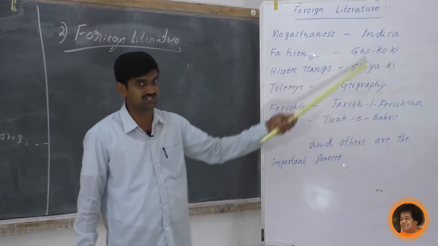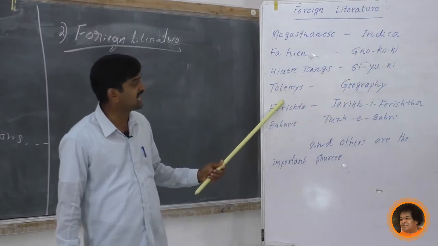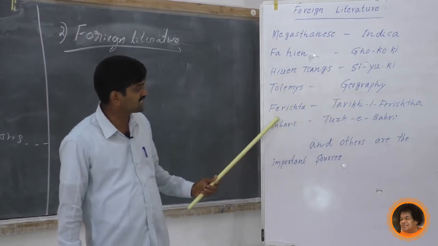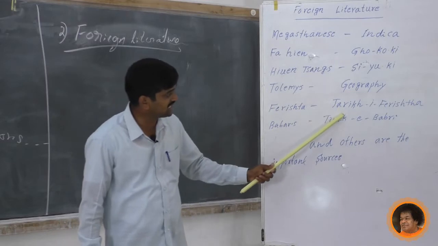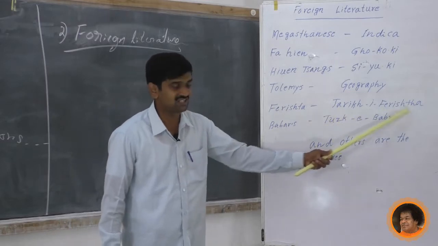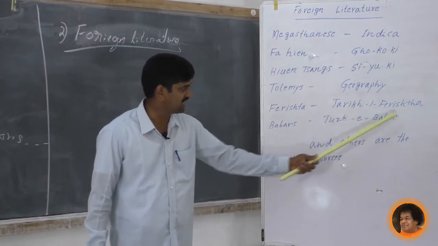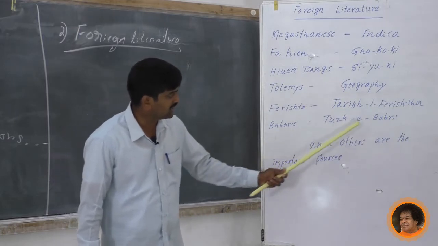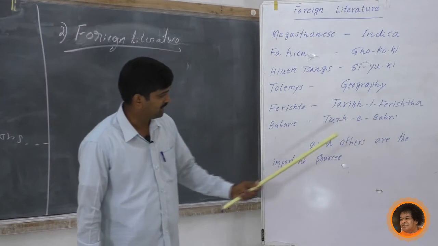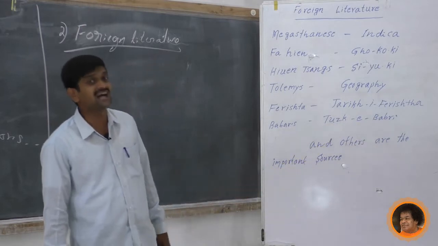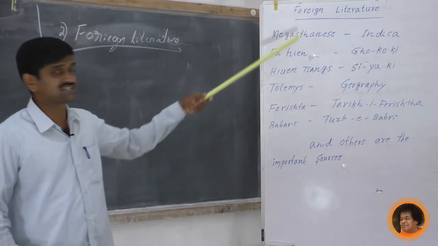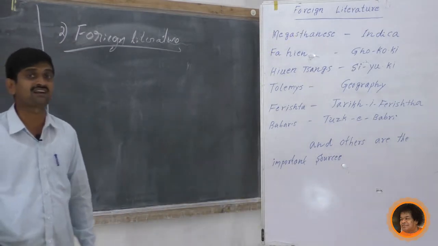These are the books. Ptolemy wrote Geography. Ferishta wrote Tarikh-i-Ferishta. Babur wrote Tuzuk-i-Baburi. And so many other works are there. These are some of the examples of foreign literature.